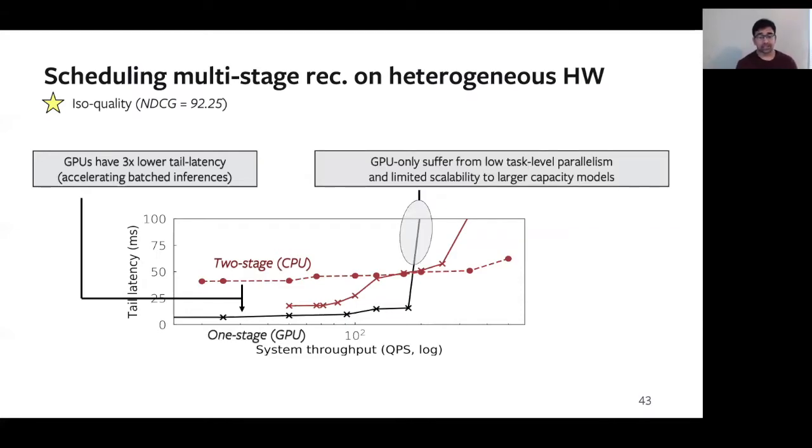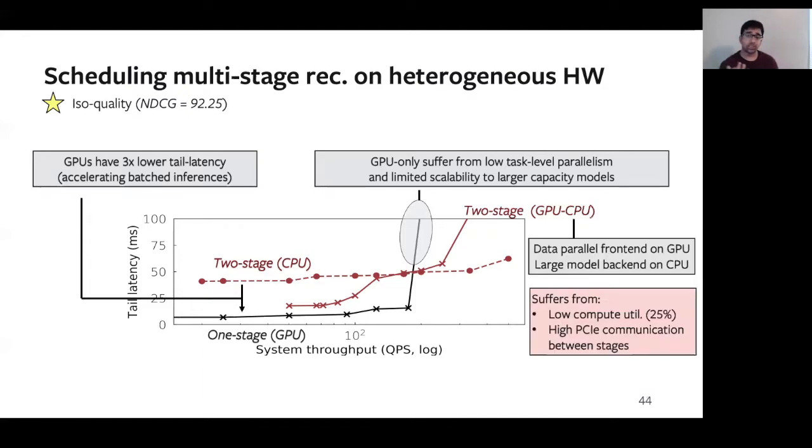The first is that at high system loads, the GPU-only design has poor tail latency. This is because the GPU-based design suffers from low task level parallelism. The second drawback is that GPUs have limited DRAM capacity, which makes running larger models quite challenging. To address these drawbacks, we can actually schedule the multi-stage recommendation engines using a 2-stage approach.